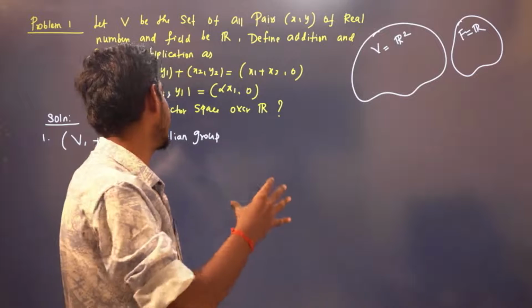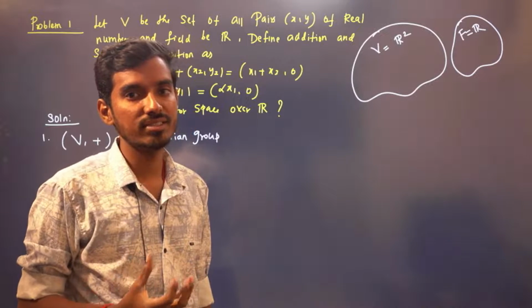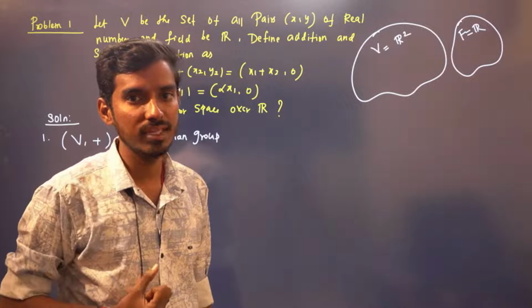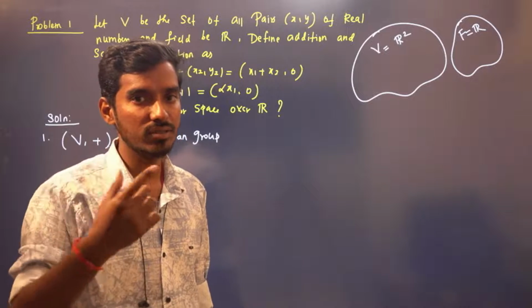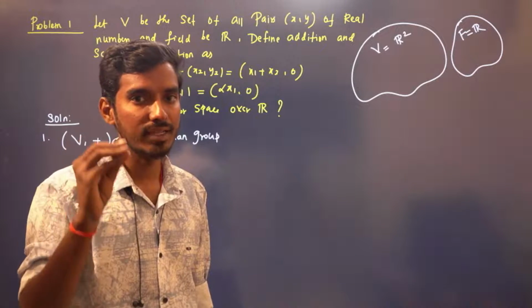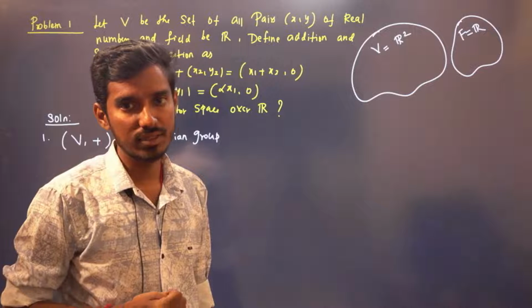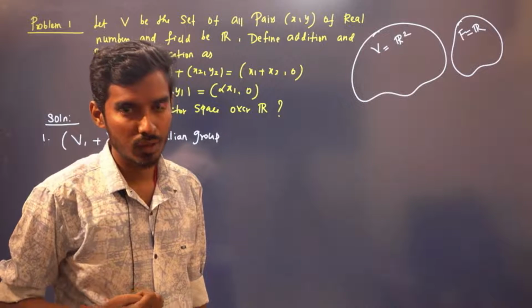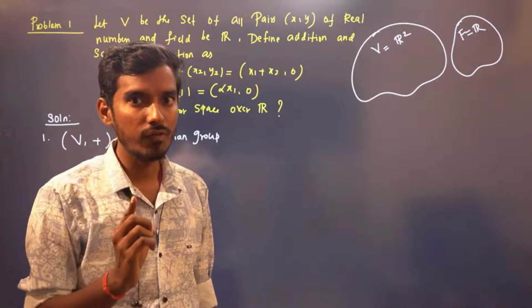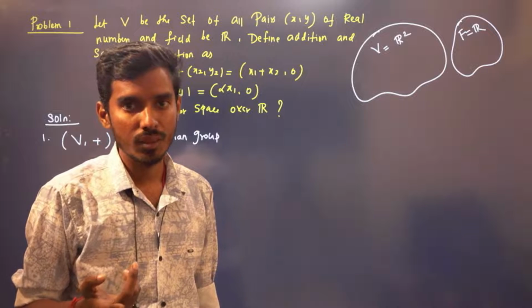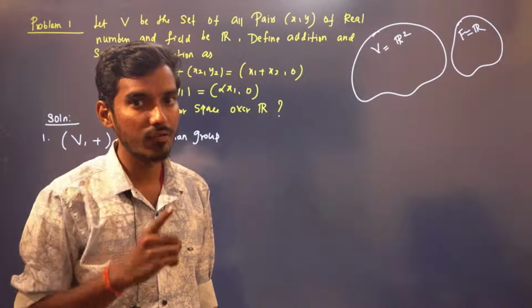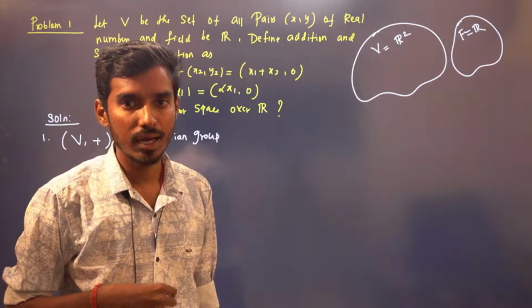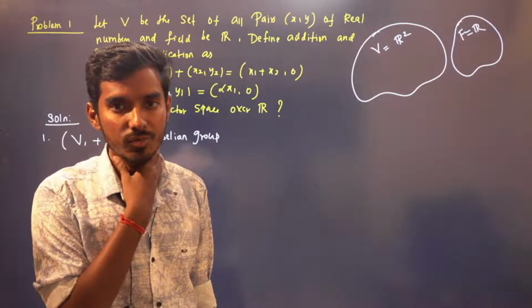We need to show 9 things for a vector space, right? First thing is abelian group, for that we have to show 5 things, along with the other four things. So 9 overall. If at least one of the 9 fails, it is not a vector space, right?